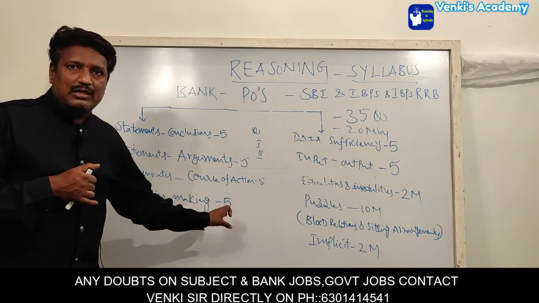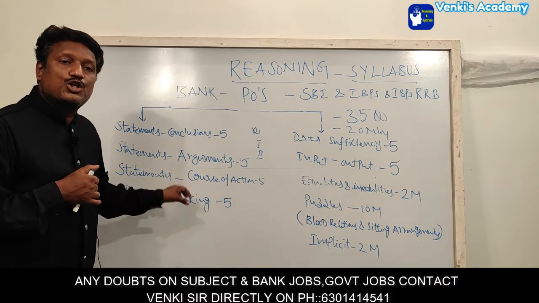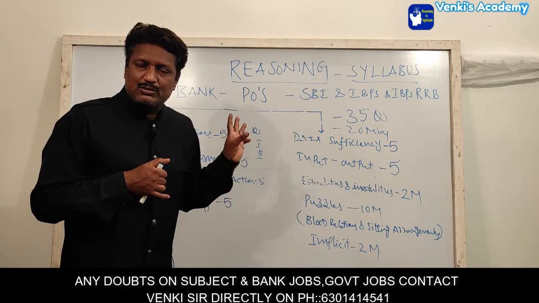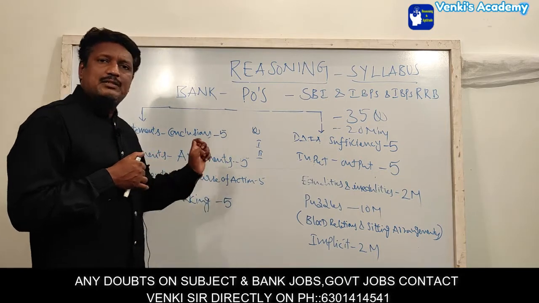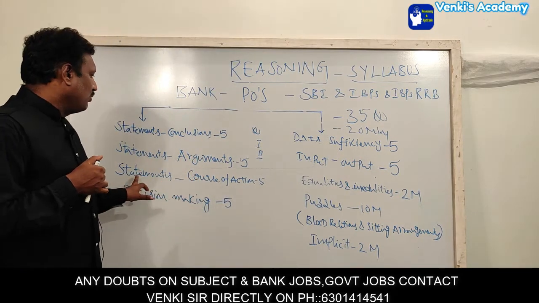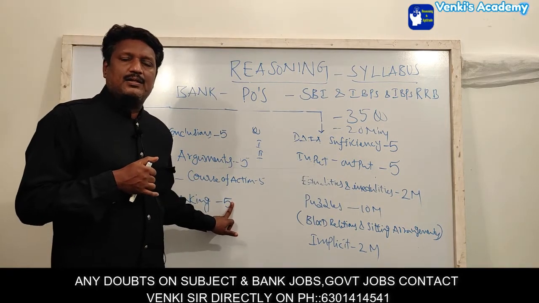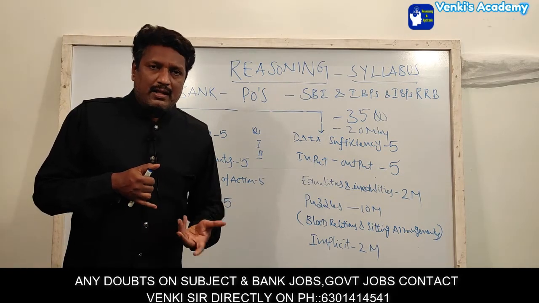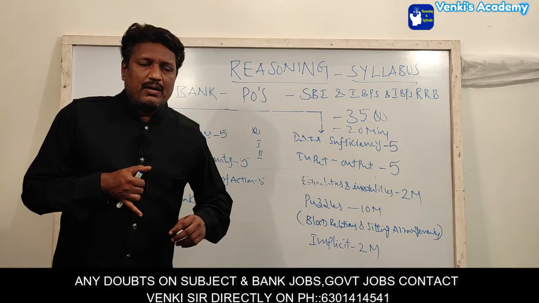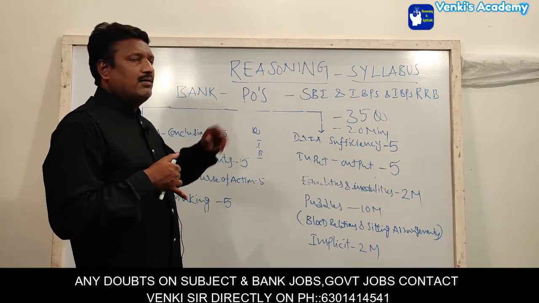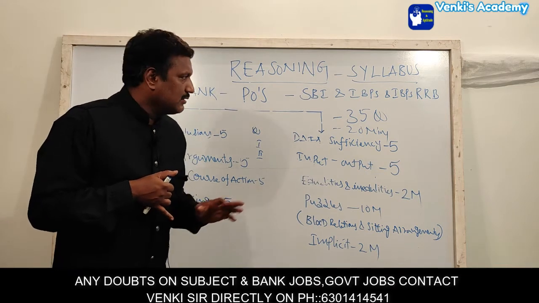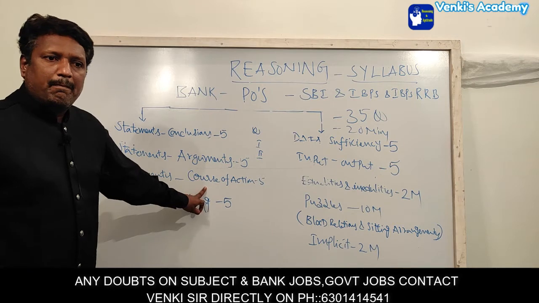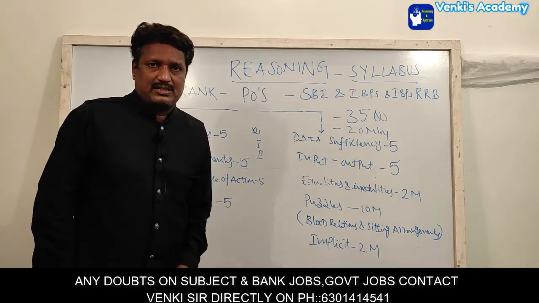Which judgment will you give for this case? That should be universal acceptance. No nepotism, no corruption. The judgment should be of universal acceptance only, then only that answer will be correct for this case. So in statements and course of action, you should be like a judge in a court, giving the perfect judgment, as that is an officer's concern. This judgment should be perfect, with universal acceptance. That will be the answer.